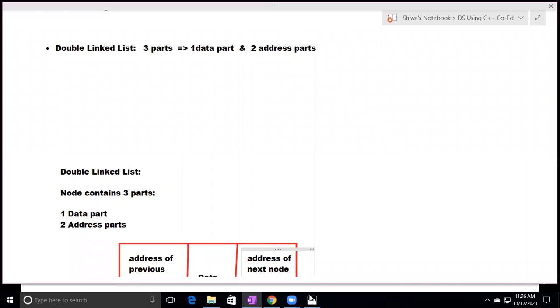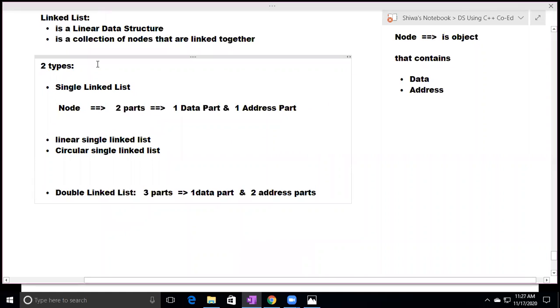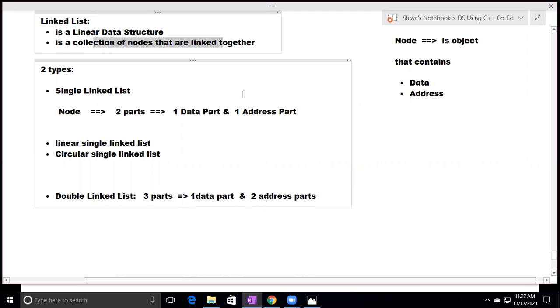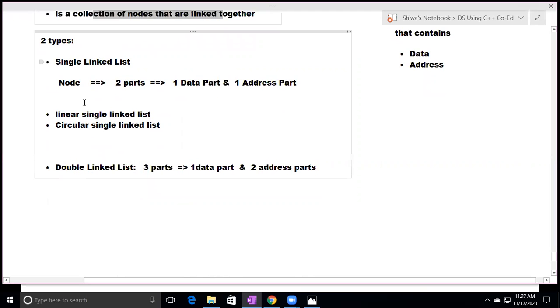In this session, we discussed what a linked list is and what the types of linked list are. A linked list is a linear data structure. It is a collection of nodes. Two types are there: single linked list and double linked list. In the single linked list, a node contains two parts: one data part and the address of the next node. In the double linked list, a node contains three parts: one data part and two address parts.